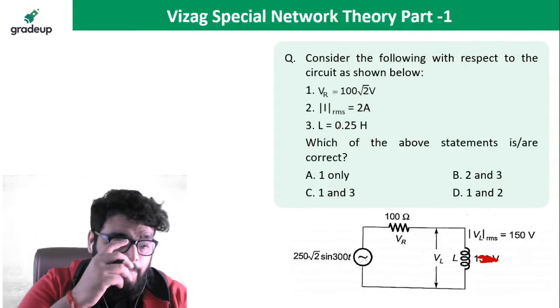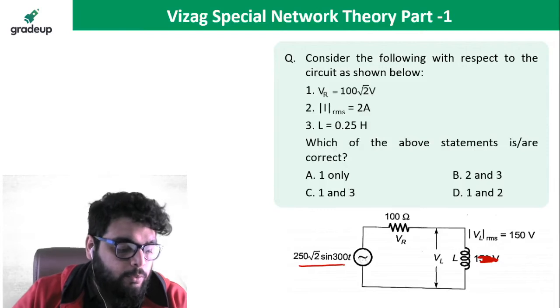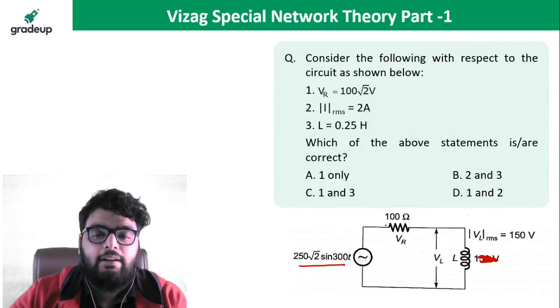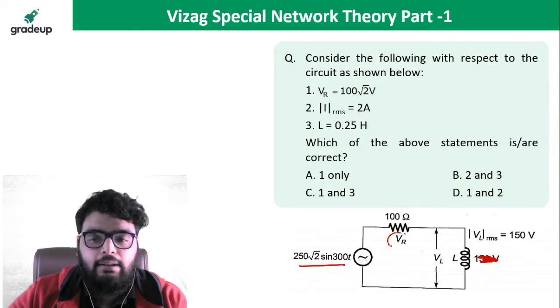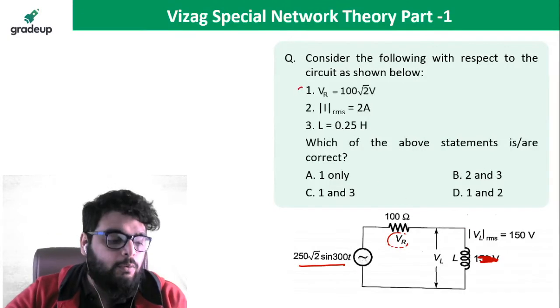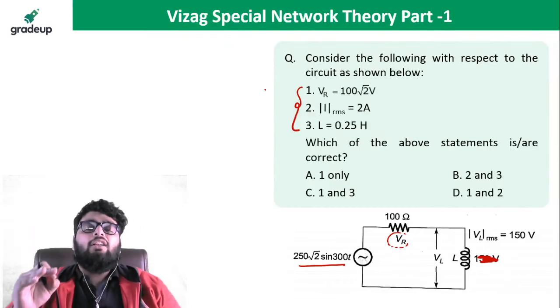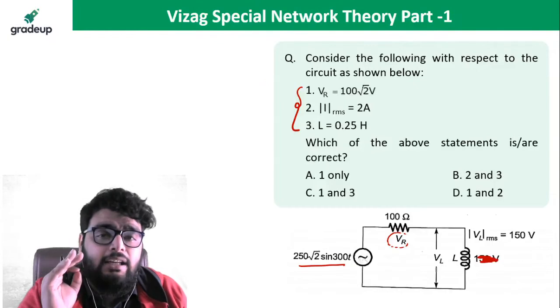What is given? This is the source voltage, 250 root 2 sine 300t. This is the resistive voltage and this is the inductive voltage. I need to find out which of these three statements are correct. So we will solve this question very carefully.